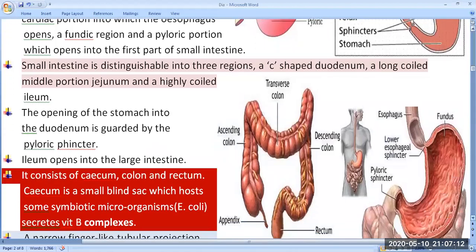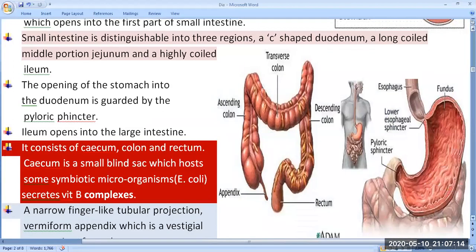It has been given the name small intestine, but if you compare it with the large intestine, its length is much greater. In the last video lecture we already discussed this. The length of the small intestine is 6 meters, and the length of the large intestine is 1.5 meters. Okay, so the small intestine is distinguishable into three regions. How many regions? Three regions. And it is a C-shaped structure.